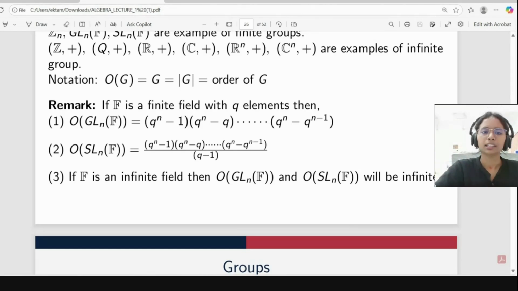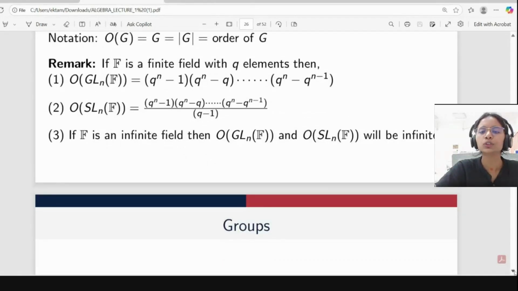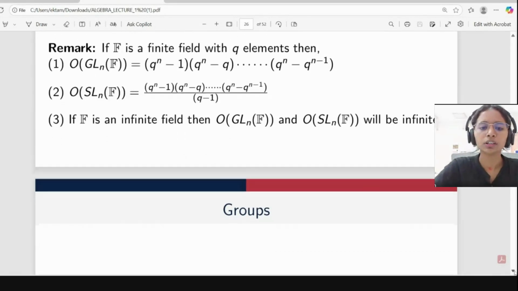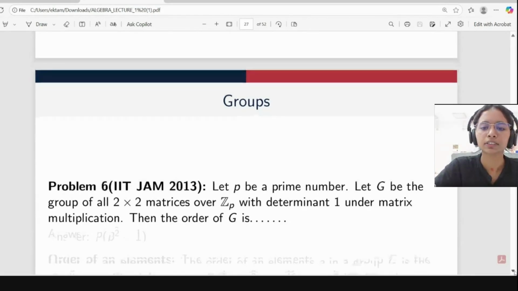After this, we have a remark: if F is a finite field with q elements, then the order of GL_n, the general linear group, will be equal to this. And similarly, the order of SL_n(F) will be equal to (q^n - 1)(q^n - q) up to (q^n - q^(n-1)) divided by (q - 1). If F is infinite, then the order of these two groups will be infinite. So I think in IIT JAM they asked one question.